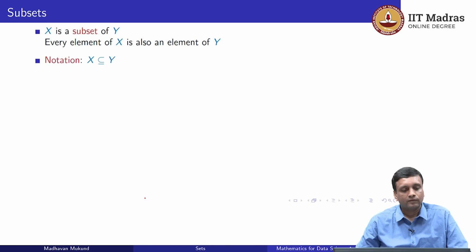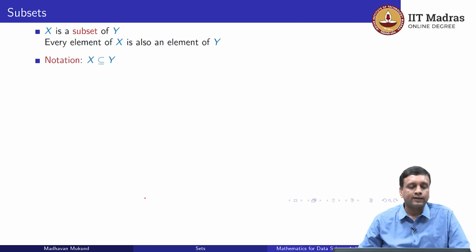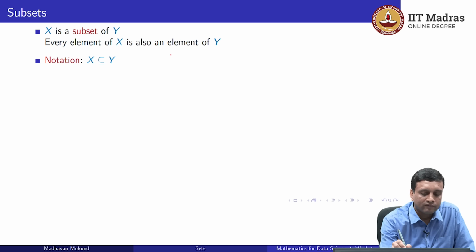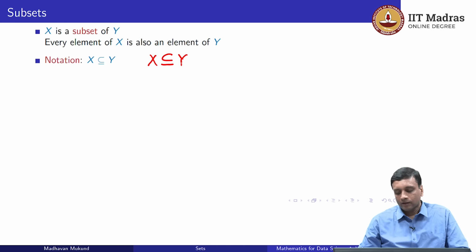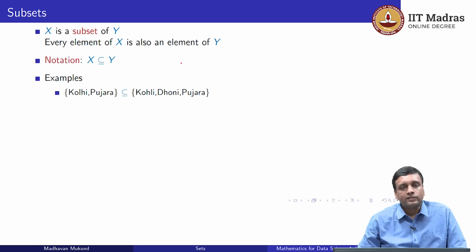So moving on from elements, we can compare sets by asking whether one set is included in another set, and this is called a subset. So X is a subset of Y if every element of X is also an element of Y, and this is written using this subset notation. So you have this familiar notation, X ⊆ Y. So for example, if we take just 2 out of the 3 players we had listed before, say Kohli and Pujara, then this set forms a subset of our original set, Kohli, Dhoni and Pujara.